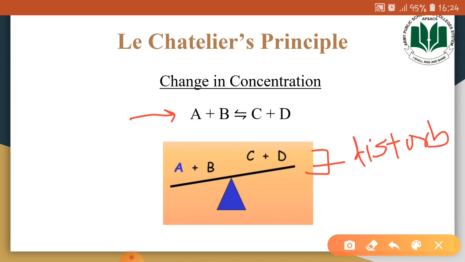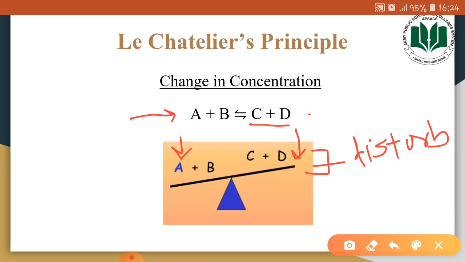Now you may observe that the weight on this side of the equation becomes greater because of the higher concentration of the reactants. In order to re-establish the dynamic equilibrium, we need more weight on this side of the equation. So how will we re-establish the dynamic equilibrium?